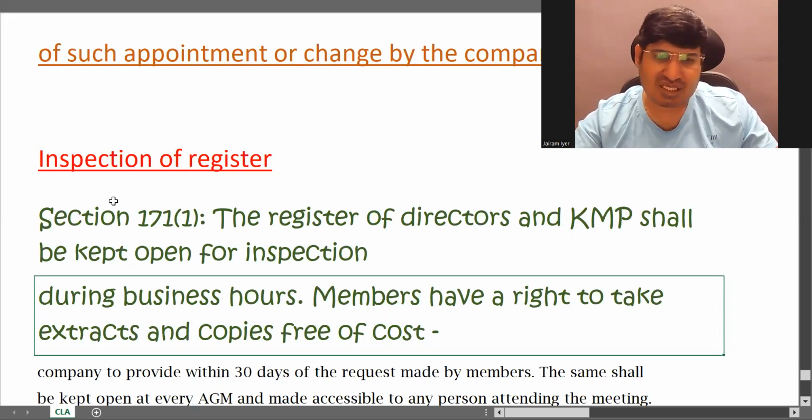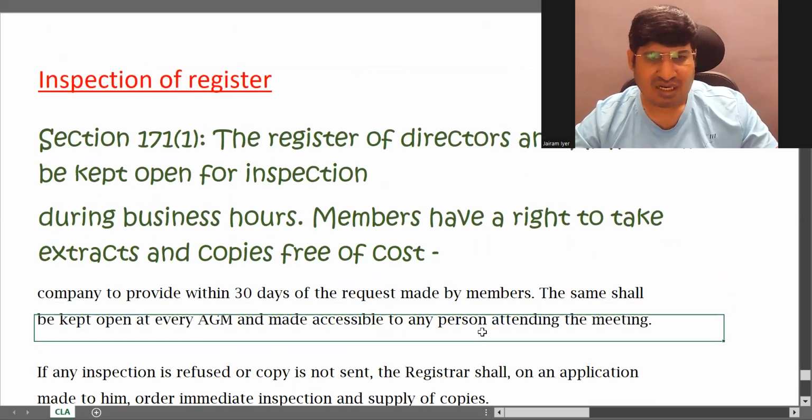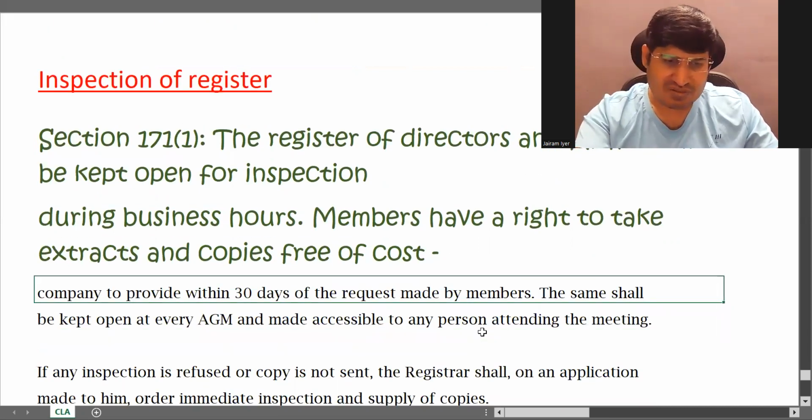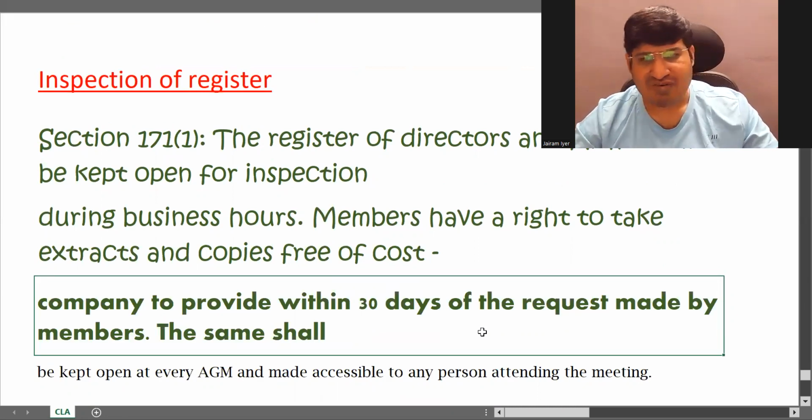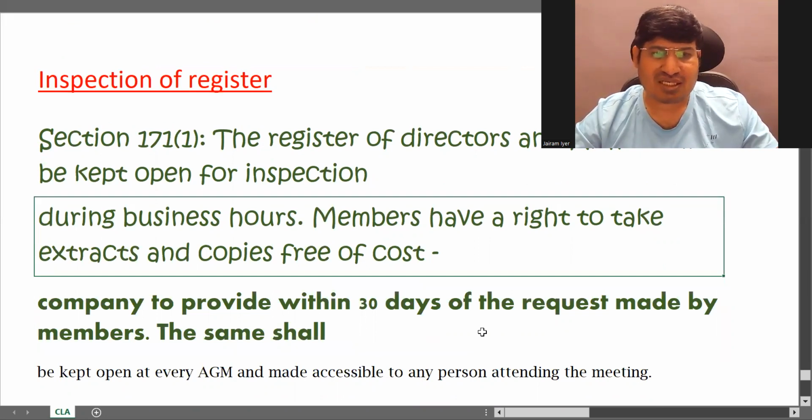So you cannot charge anything to the members. They can take any extract from that register free of cost. And the company has to provide within 30 days of request made by members. That is, if they are asking for any extracts, the company has to provide within 30 days.